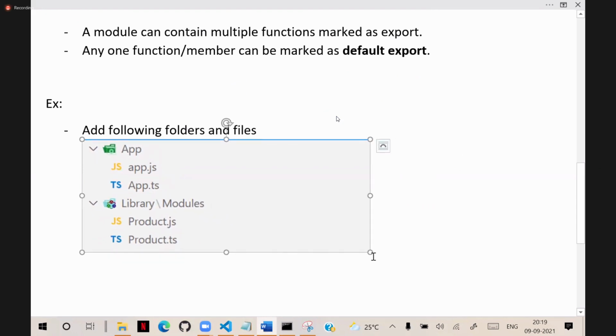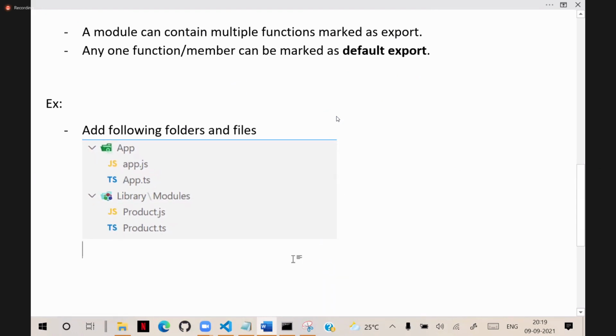In that, for the JS files, you don't need to do anything. Two folders are there: the app folder and the library folder. In library, one more folder is modules. So what is the code we have to write now? Go to product.ts.